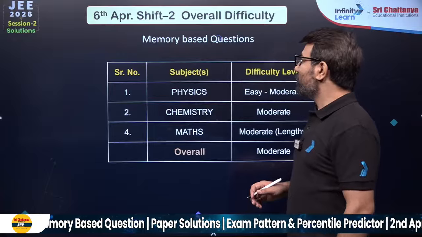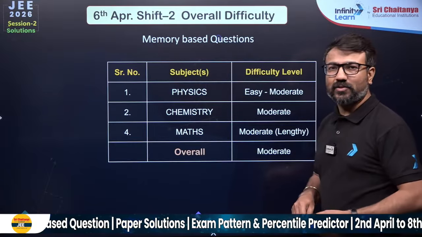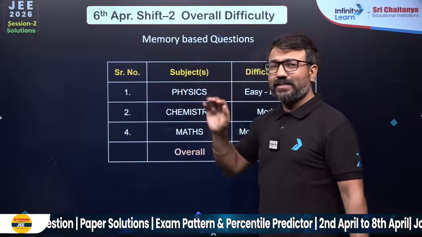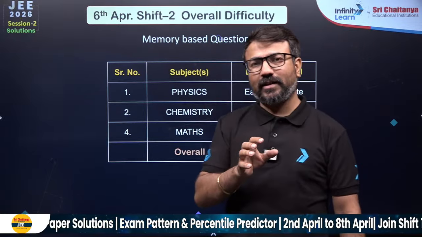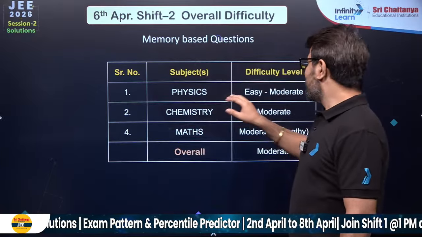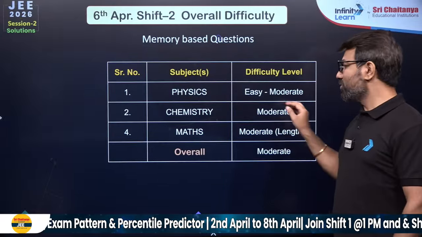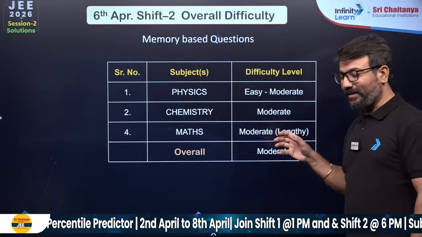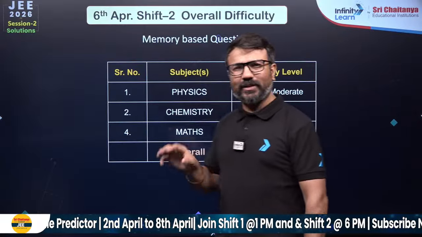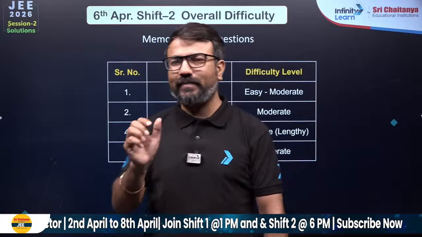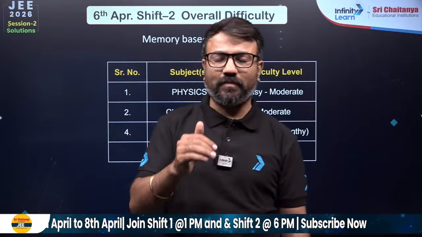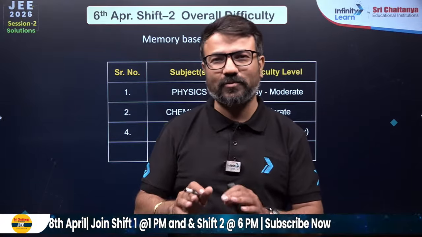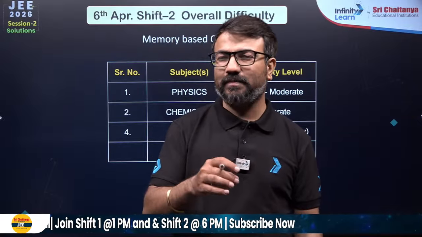Now let's begin, my dear students. We are having a memory based question discussion of 6th of April shift 2 and I just want to discuss the overall difficulty level. See, physics was easy to moderate, chemistry was moderate, and math, I would say, was moderate but lengthy. I won't say that all the questions were lengthy, but 6 or 7 questions came into the bar of lengthy questions. So that's why I'm saying maths was moderate and lengthy.